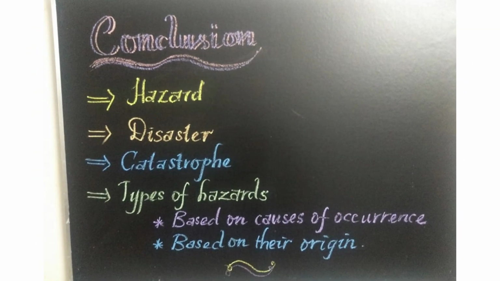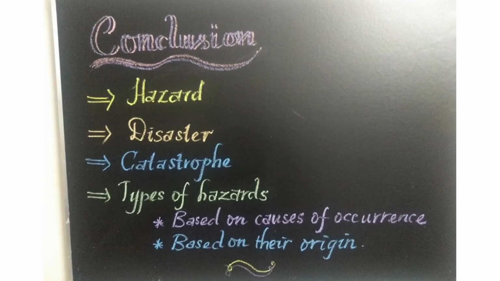Children, in this class we have learned what a hazard is, what a disaster is, and what a catastrophe is. A hazard is a natural process or event which threatens human life and property. A disaster is a hazardous event that occurs over a limited span of time and leads to great damage of property and life and needs assistance from others. A catastrophe is a massive disaster that requires a significant expenditure of money and a long time for recovery.